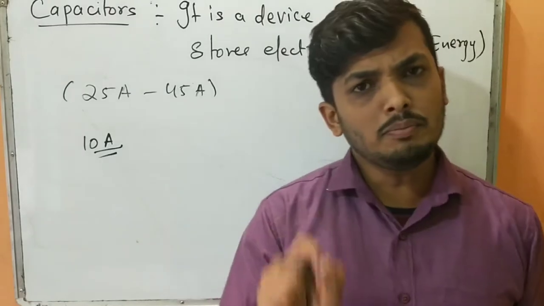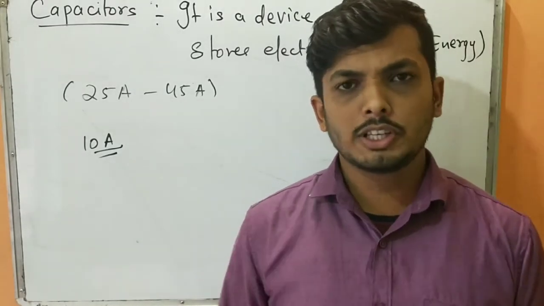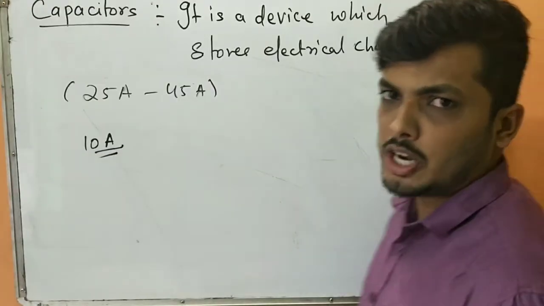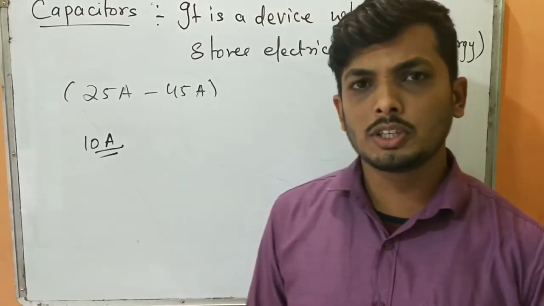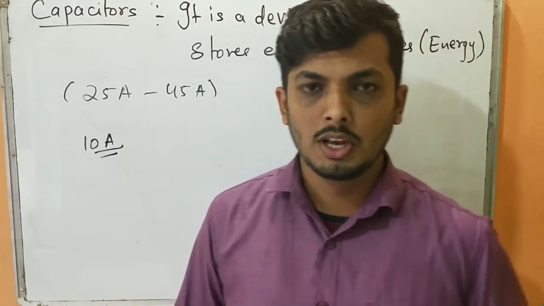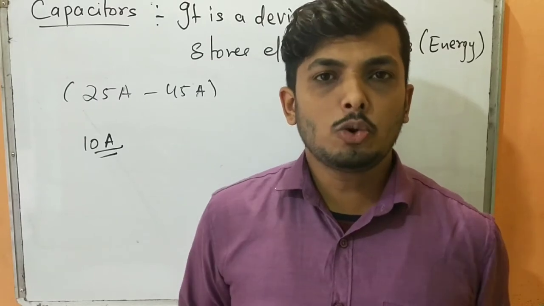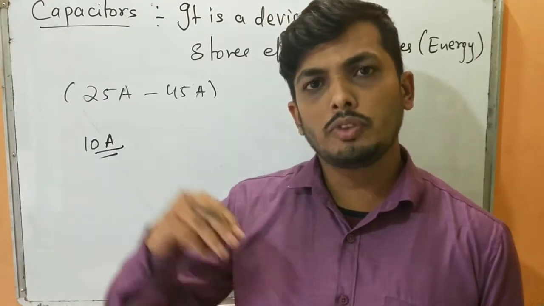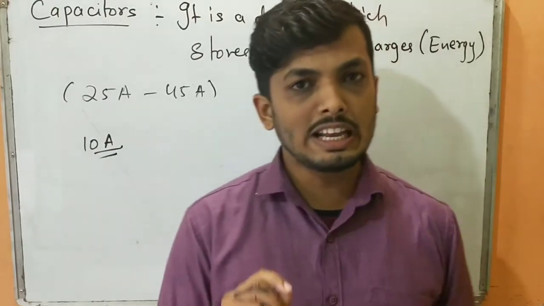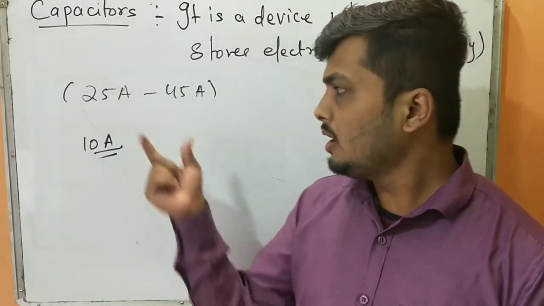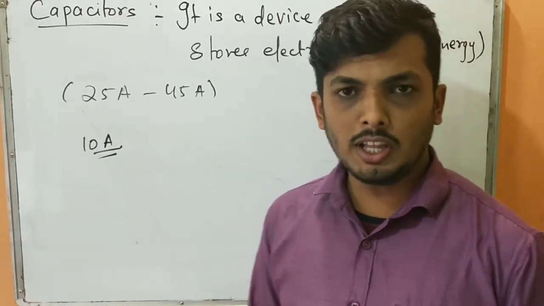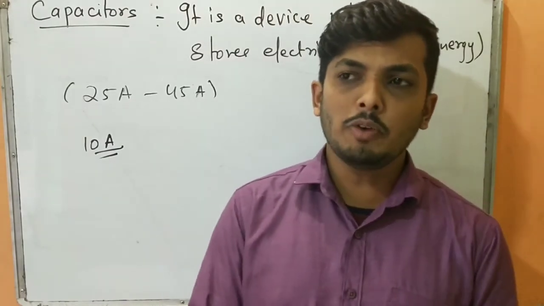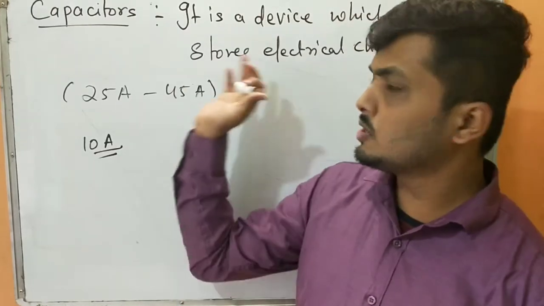So there are some electronic devices which require a lot of energy to initiate them. You already studied in first year that the coefficient of static friction is maximum compared to kinetic friction, sliding friction, and then rolling friction. So to start anything we need to spend a lot of energy. To start most of the electrical gadgets we require a lot of energy, and unfortunately our battery cannot give that much energy. So we need a device which is going to store a large amount of energy, and whenever we require it, we are going to discharge it. A capacitor does almost the same thing.